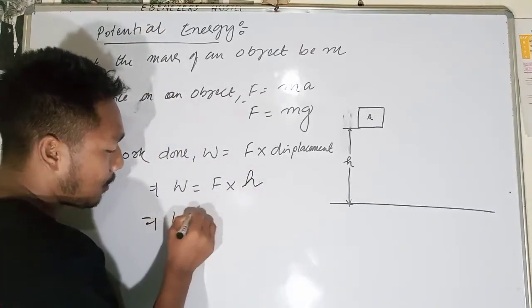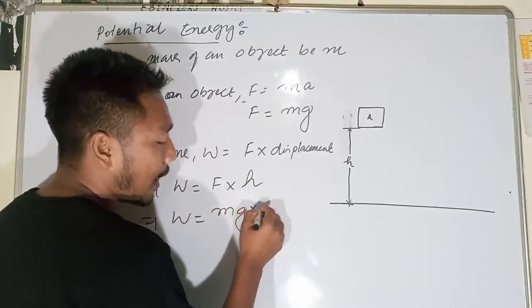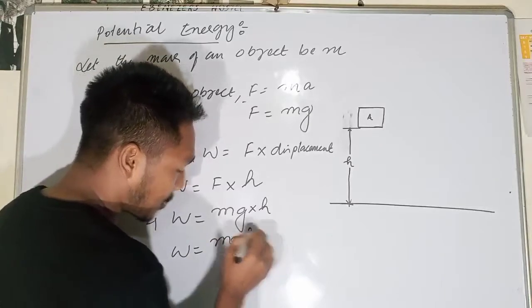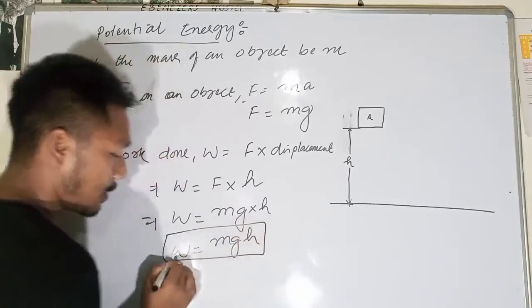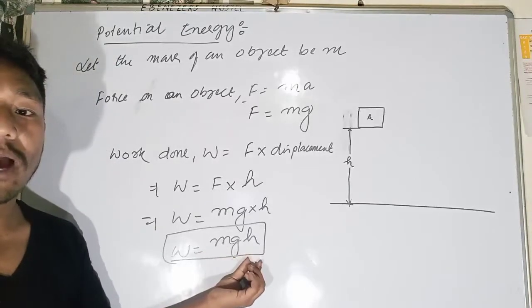So work done will be mass into gravity into h: mass into acceleration due to gravity into height.